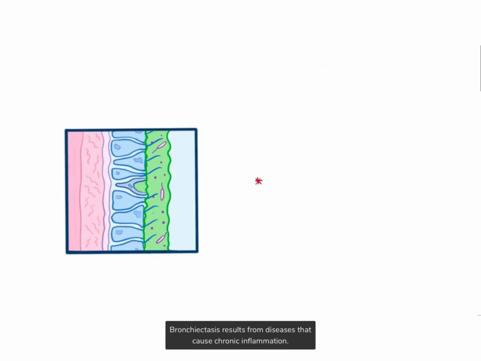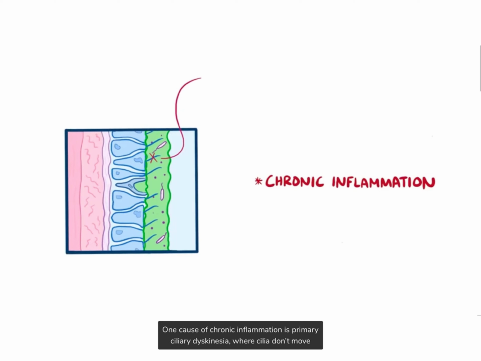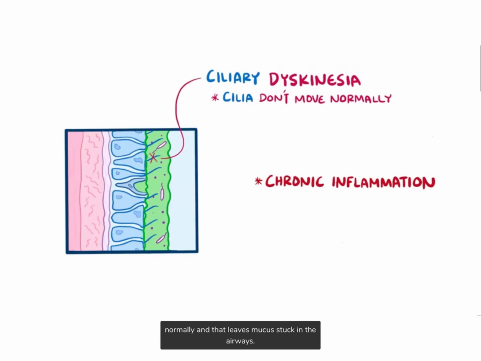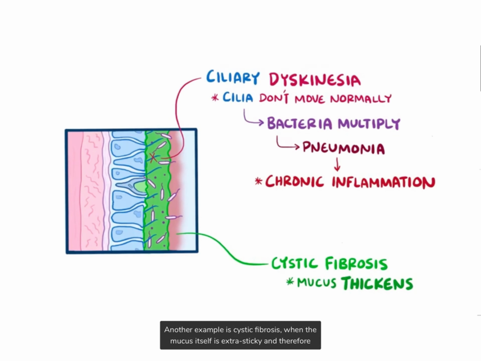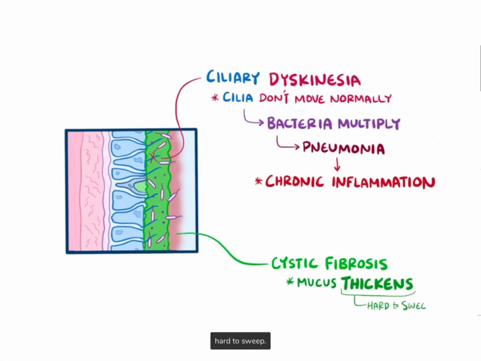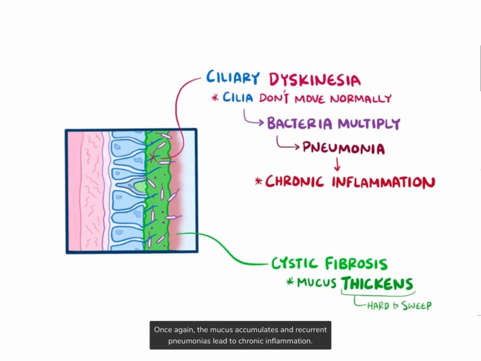Bronchiectasis results from diseases that cause chronic inflammation. One cause of chronic inflammation is primary ciliary dyskinesia, where cilia don't move normally and that leaves mucus stuck in the airways. Bacteria that's trapped in the mucus starts to multiply, and that can cause a pneumonia. If that happens repeatedly, it can cause chronic inflammation. Another example is cystic fibrosis, where the mucus itself is extra sticky and therefore hard to sweep. Once again, the mucus accumulates and recurrent pneumonias can lead to chronic inflammation.